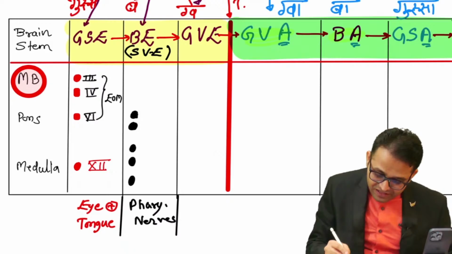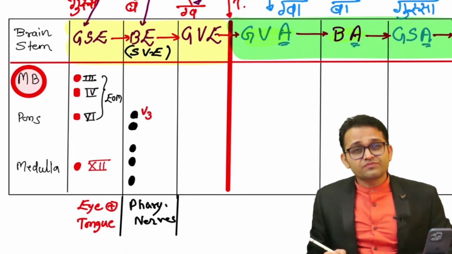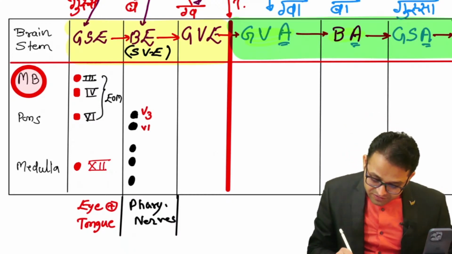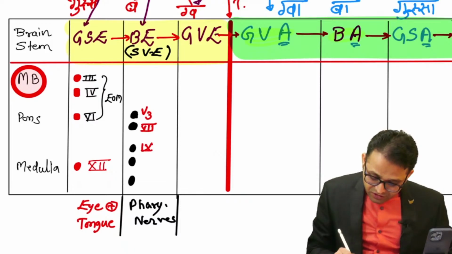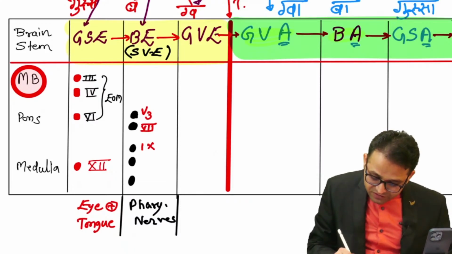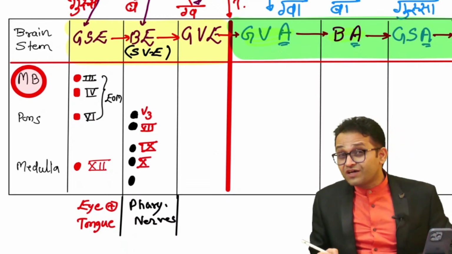So what are the different cranial nerves? Sir, this is our mandibular nerve, the nerve of the first arch. Then, sir, the facial nerve, the nerve of the second arch. Then our glossopharyngeal nerve, the nerve of the third arch. And then our 10th nerve, sir, the nerve of the fourth arch.